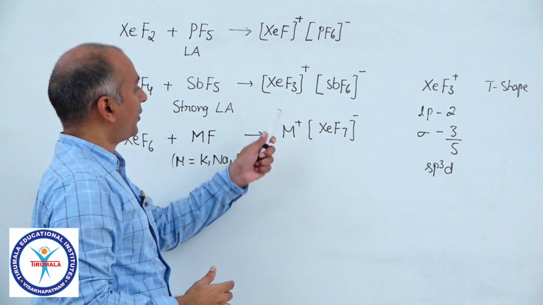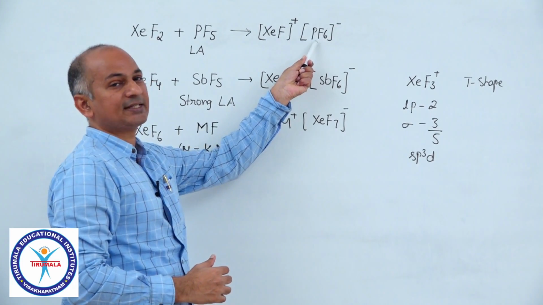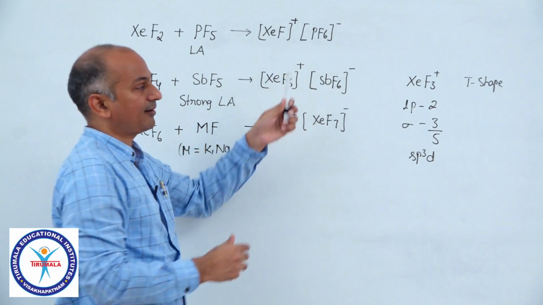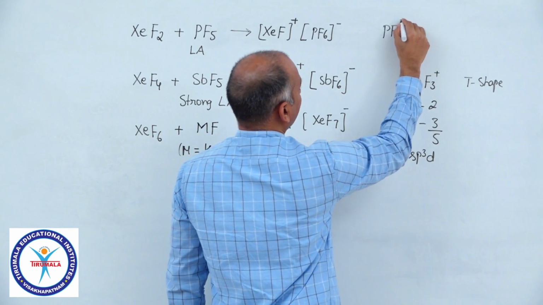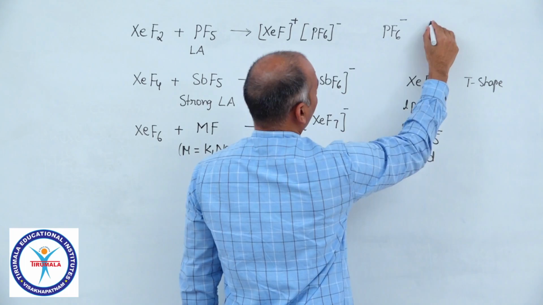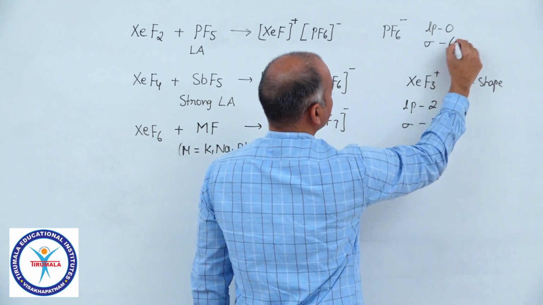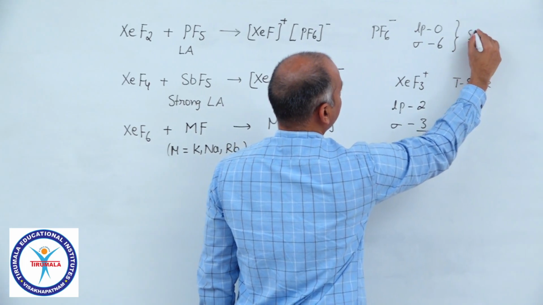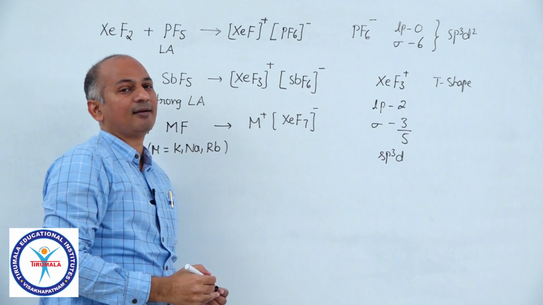Okay, similarly, what is the structure of this SbF6 minus? What is the structure of this PF6 minus? Octahedral. If you come to PF6 minus, on phosphorus there is no lone pair, and total sigma bonds 6. So the hybridization is sp3d2, and its shape is octahedral.